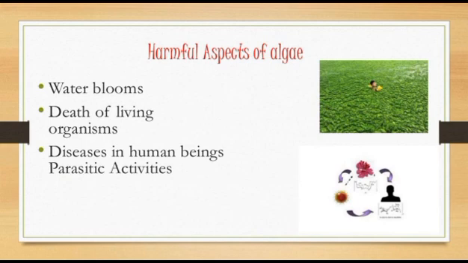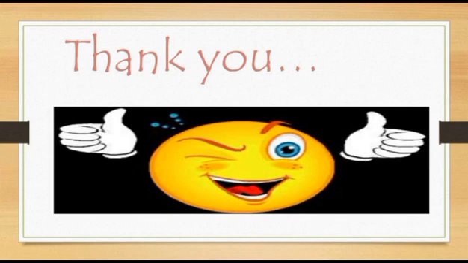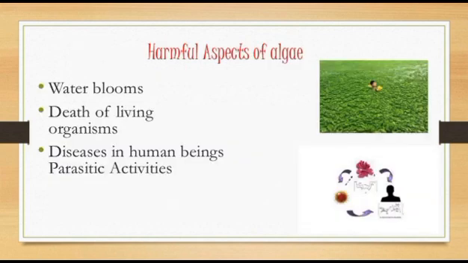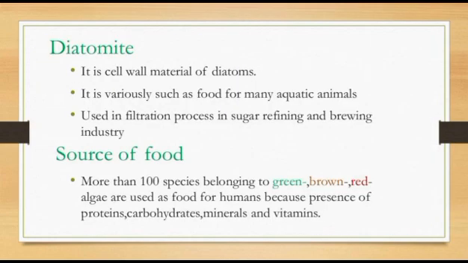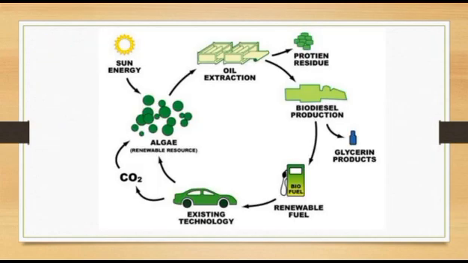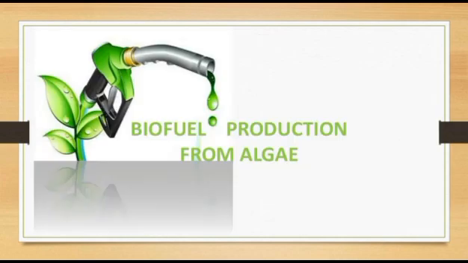Next one is harmful aspects of algae. These are water blooms, death of living organisms, and disease in human beings through parasitic activities. Okay, here we are going to finish this basic characteristic of algae. In the next lecture we will study the systematic diagram of the algae.